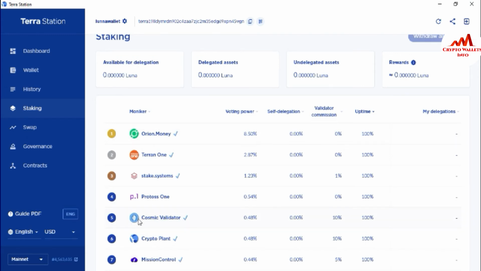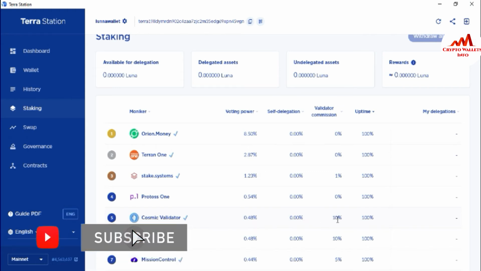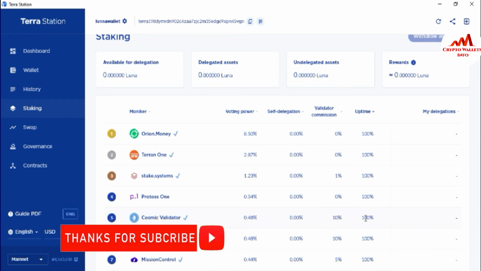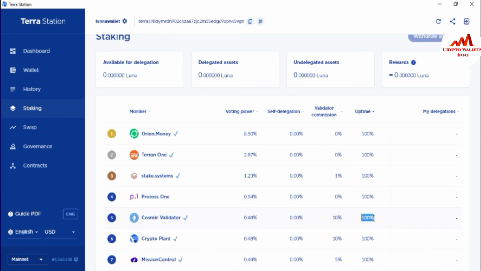You can see the fifth one here. Let's suppose I want to delegate my coin to this validator. Its voting power is 0.48%, self delegation is 0, validator commission is 10%, and uptime is 100%. So let's suppose you want to stake your coin with this delegator.